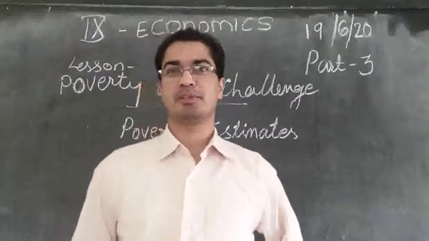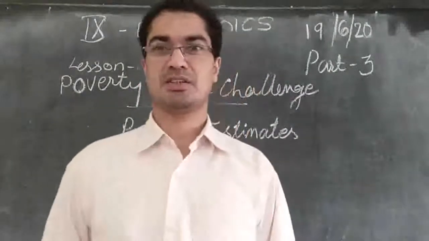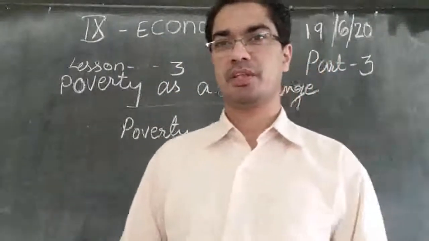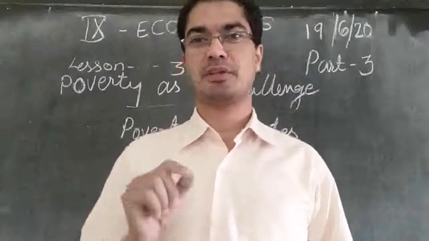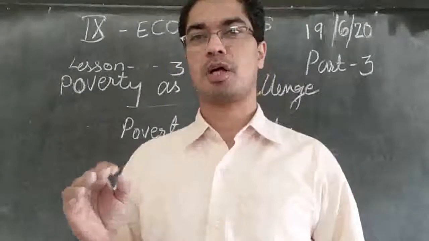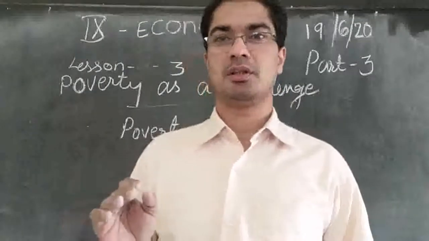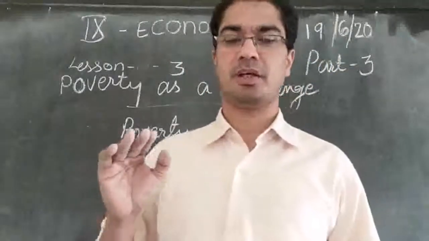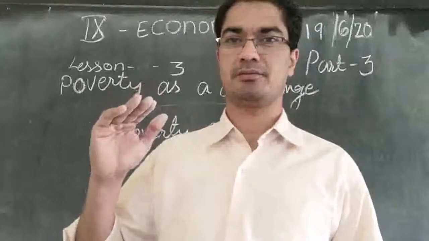I hope you remember what we discussed in the last class. We said what the Indian government fixed, that is, how much a person requires to meet his daily requirement of food. If he gets that money, then he is above the poverty line.